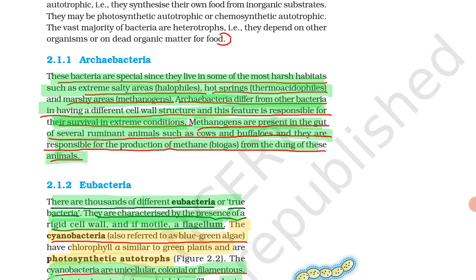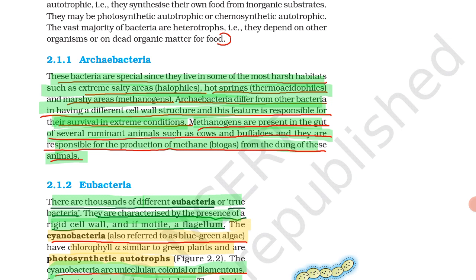Marshy areas means methanogens. Archaebacteria differ from other bacteria in having a different cell wall, and this feature is responsible for survival in extreme conditions. Because of this different cell wall, they can survive in extreme conditions.